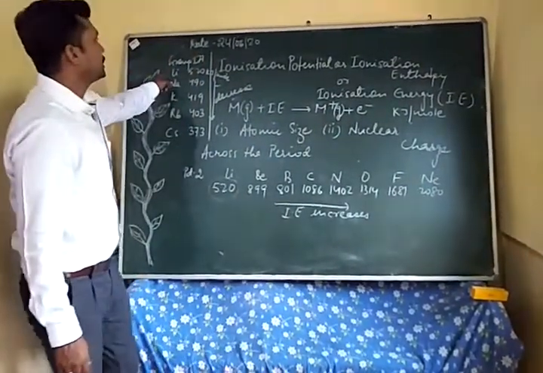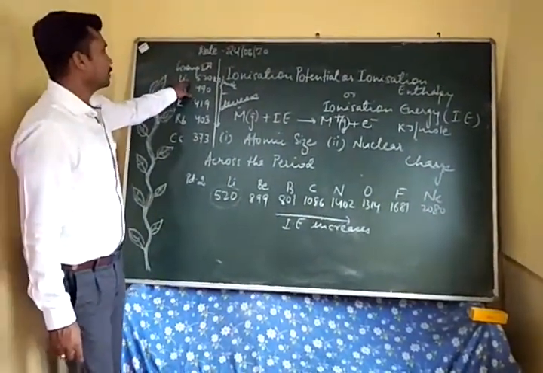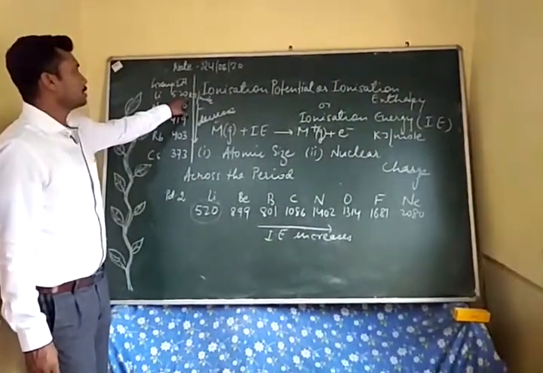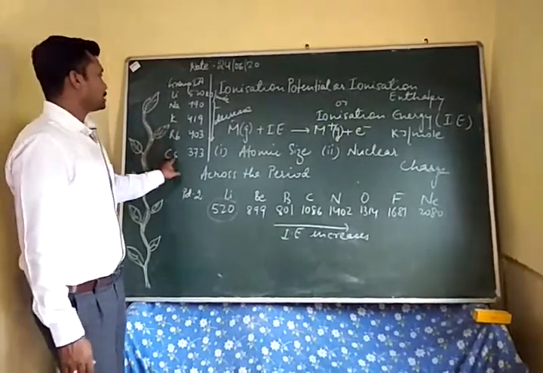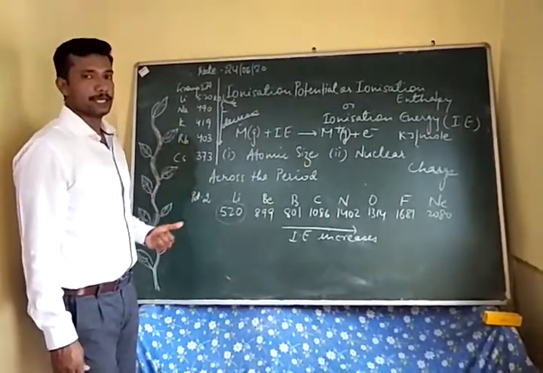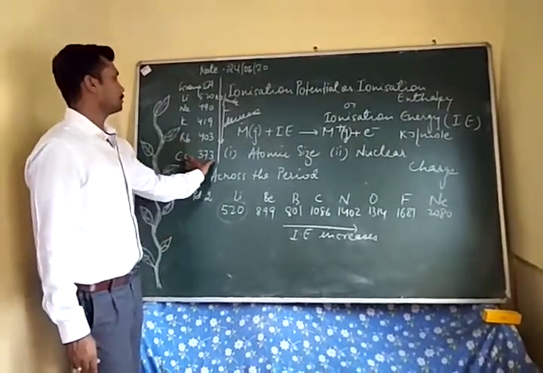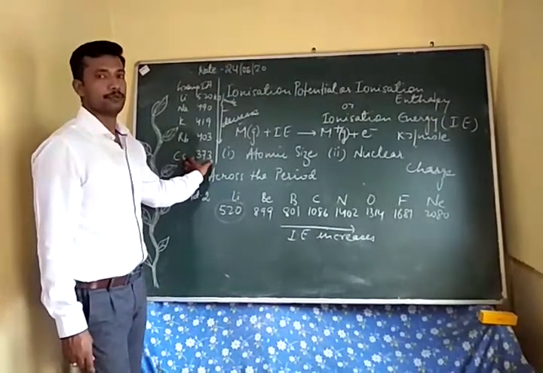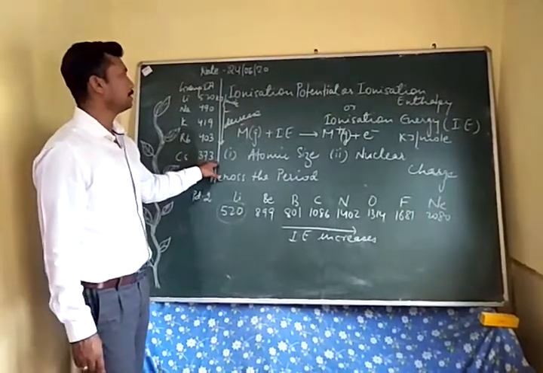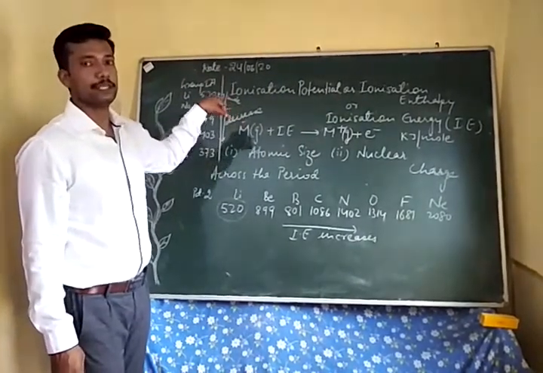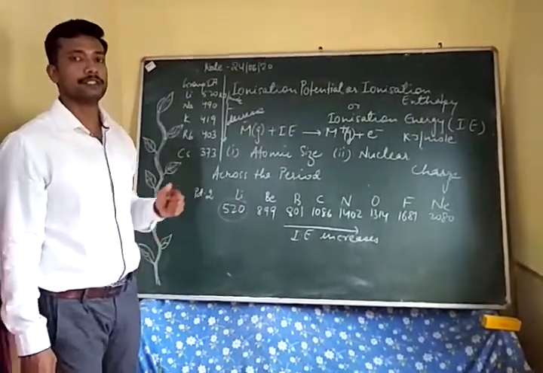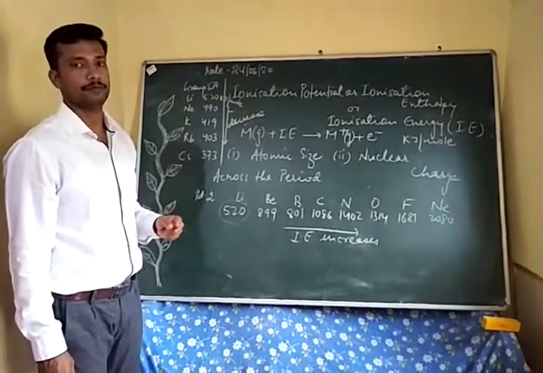Same is the case down the group: lithium has the most ionization potential, 520, whereas cesium, because of its greater size, has the least ionization potential, that is 373 kilojoule per mole. You should also know that the unit of ionization potential is kilojoule per mole.